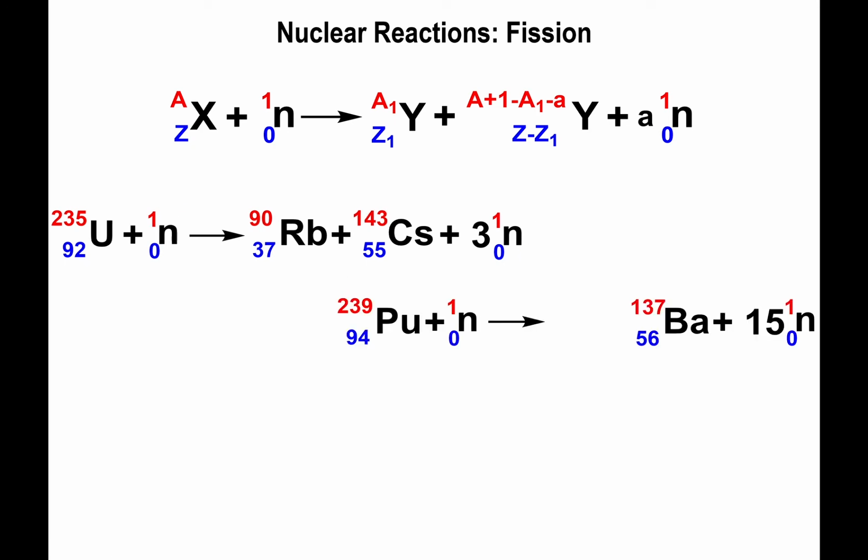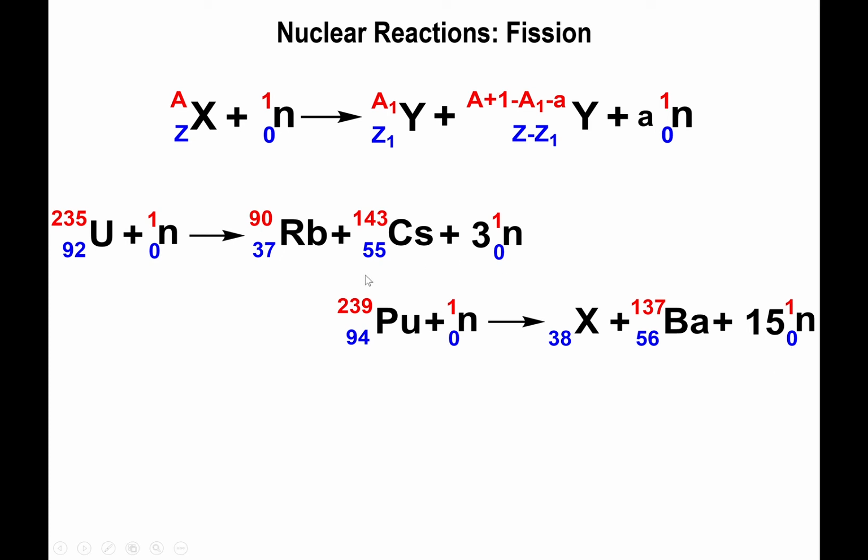And similarly, if we have plutonium-239 absorbing a neutron, this is producing barium-137 along with 15 neutrons. So now we need to find out the missing particle. Okay, so 94 plus 0 is 94. 94 minus 56 and minus 0 is 38. You might want to do that with your calculator just to be sure not to mess it up.